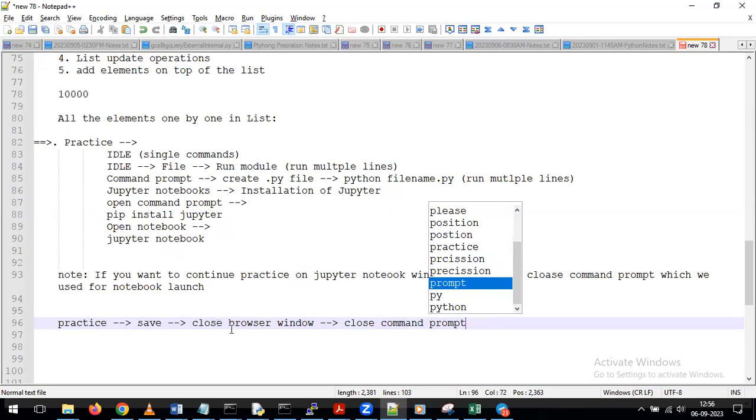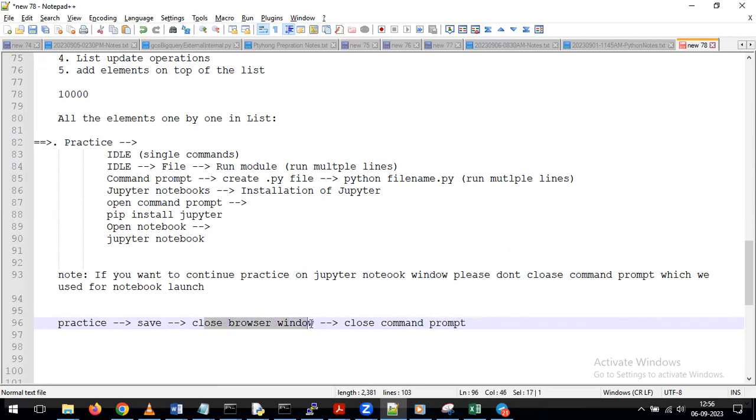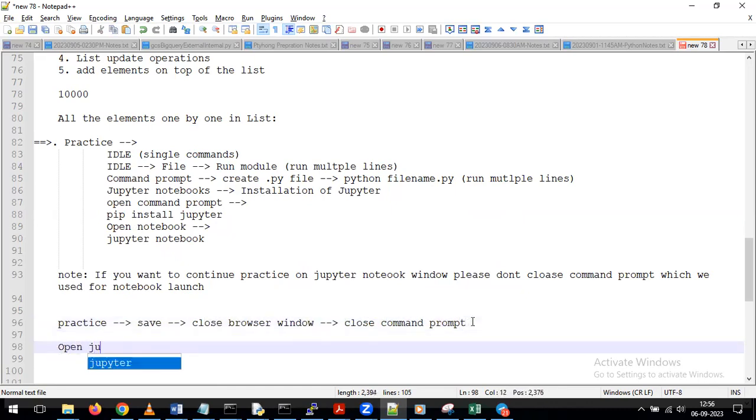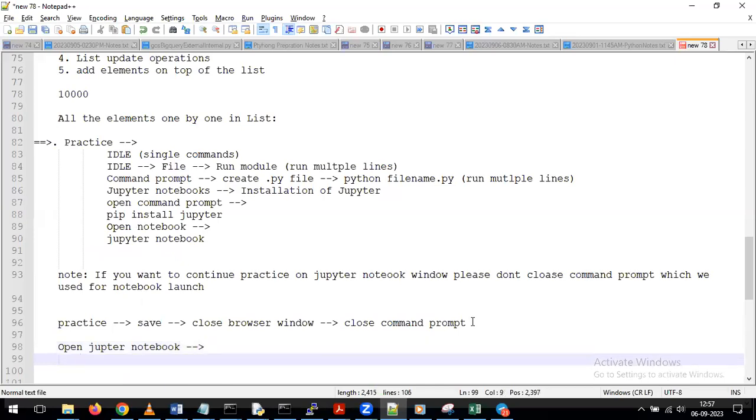Now see, for example, I am closing the Jupyter notebook browser window. After that, I am closing the command prompt. Now my requirement is I want to open Jupyter notebook one more time. What do we have to do? I have closed my Jupyter notebook, and again I want to open it. What we can do is open the command prompt. In the command prompt, give the command jupyter notebook. With this, you can open the browser again. In the browser, you can continue with your practice.